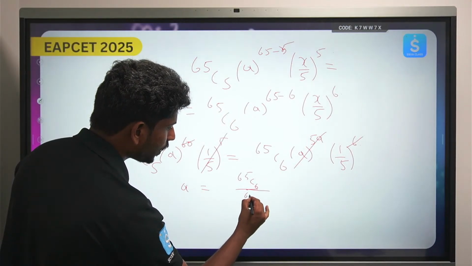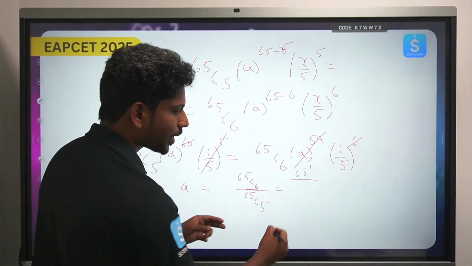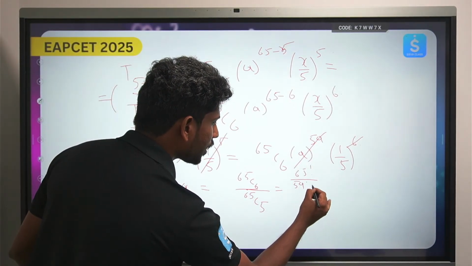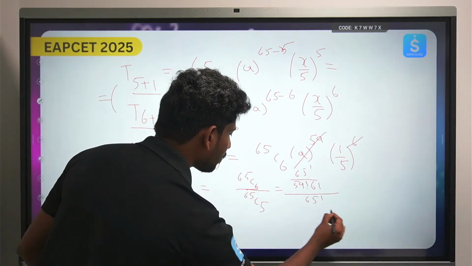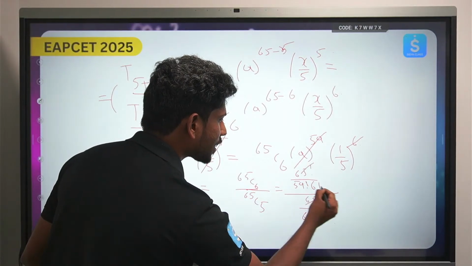So this will be 65 factorial by 65 minus 6 factorial. See what is 65 minus 6? That is 59 factorial into 6 factorial, by again 65 factorial by 60 factorial into 5 factorial. I can cancel 65 factorial.